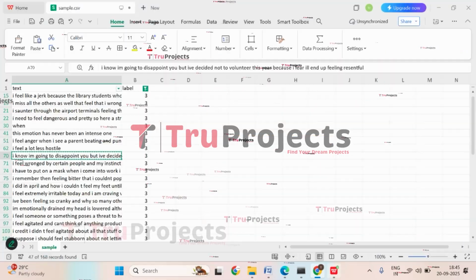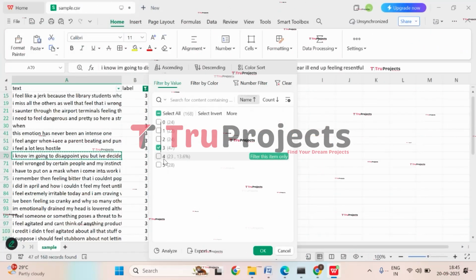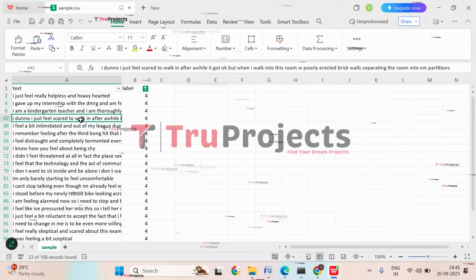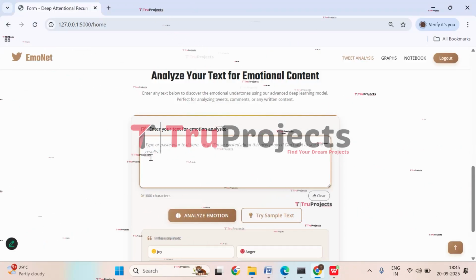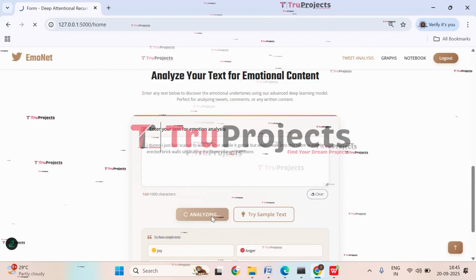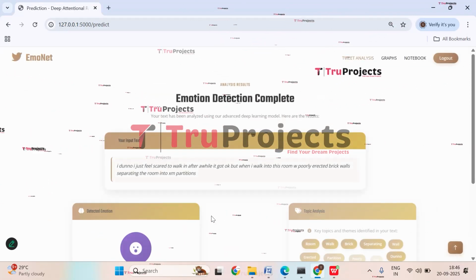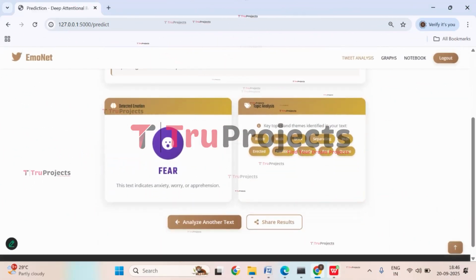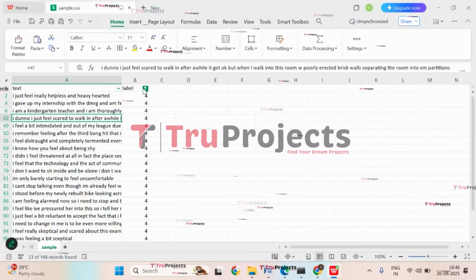So get back, apply filter to class 4. Select any text of your choice, paste it, analyze it. And here we got the prediction as fear. Let's try with the last text.